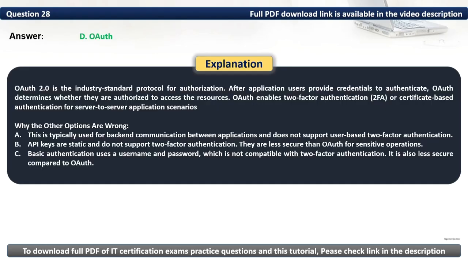OAuth 2.0 is the industry standard protocol for authorization. If the application users provide credentials to authenticate, OAuth determines whether they are authorized to access the resources. OAuth enables two-factor authentication or certificate-based authentication for server-to-server application scenarios.